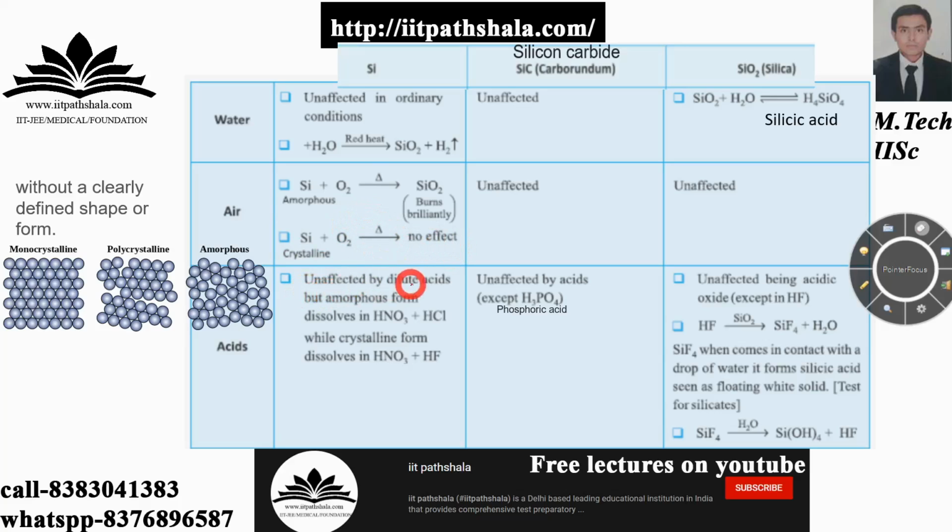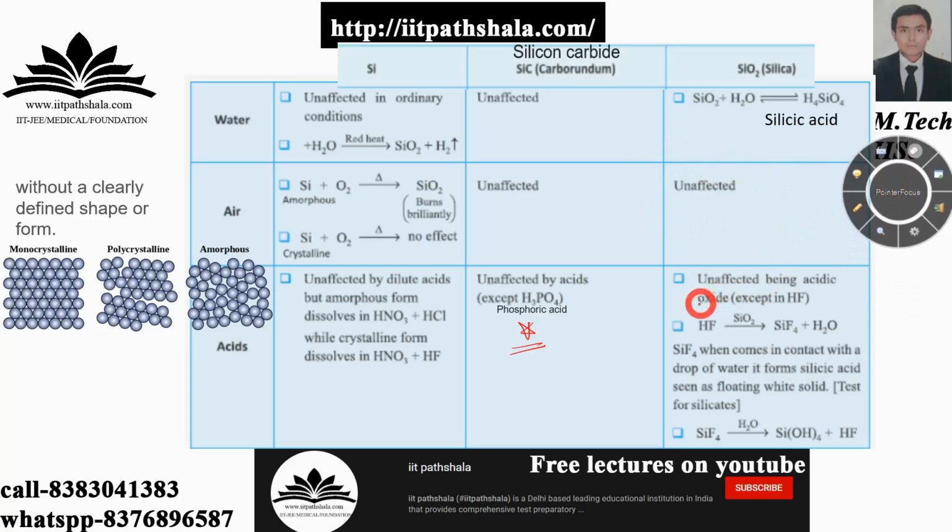It is unaffected by dilute acid, but the amorphous form dissolves in a mixture of HNO3 and HCl, while the crystalline form dissolves in HNO3 plus HF. Silicon carbide is unaffected by water, unaffected by air, and unaffected by all acids except phosphoric acid. That you should remember. Now silica reacts with water to form silicic acid. It is unaffected by air and, being an acidic oxide, is unaffected by acids.